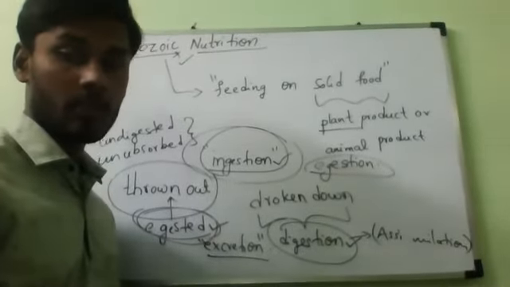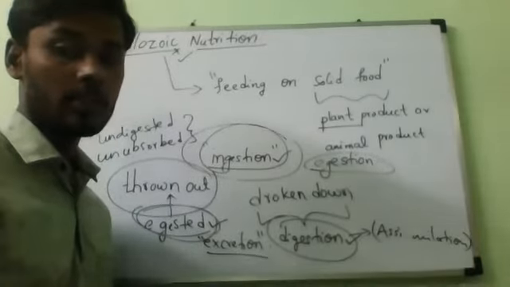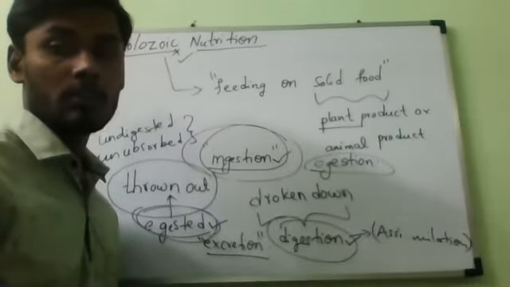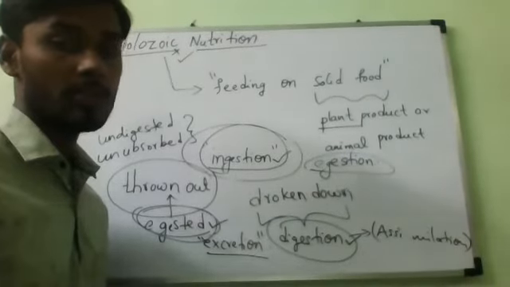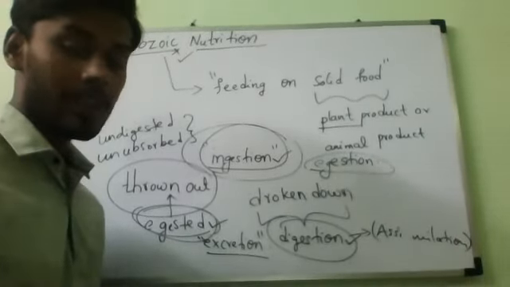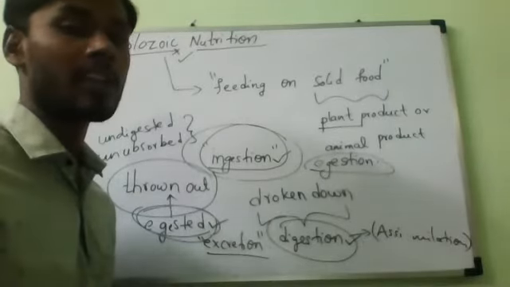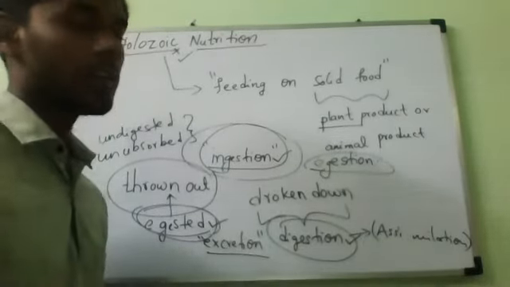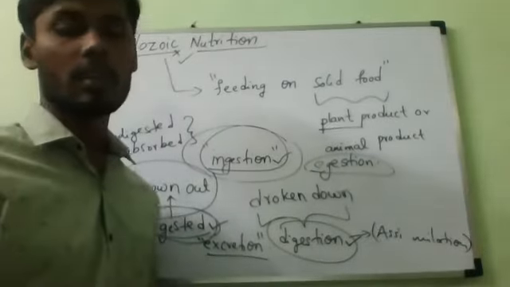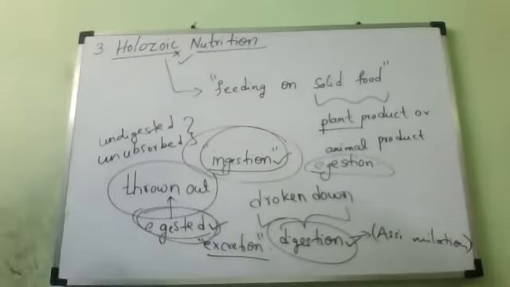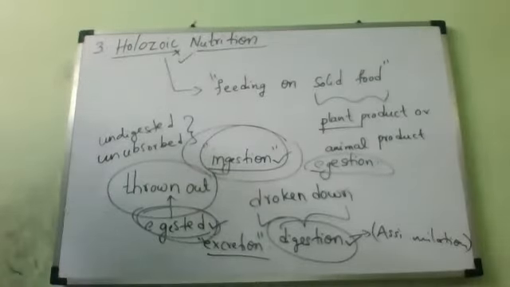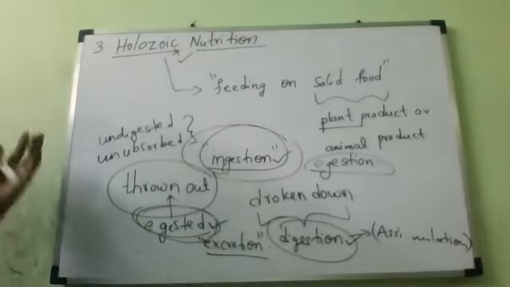Examples you can write. Arvind, are you writing? Examples: human beings and most of the animals. Animals means, in bracket, you can write one or two animals like cat, dog, cattle, deer, tiger, like that. One or two animals you just write, that's all. So this is all about the holozoic mode of nutrition, autotrophic and heterotrophic modes of nutrition.